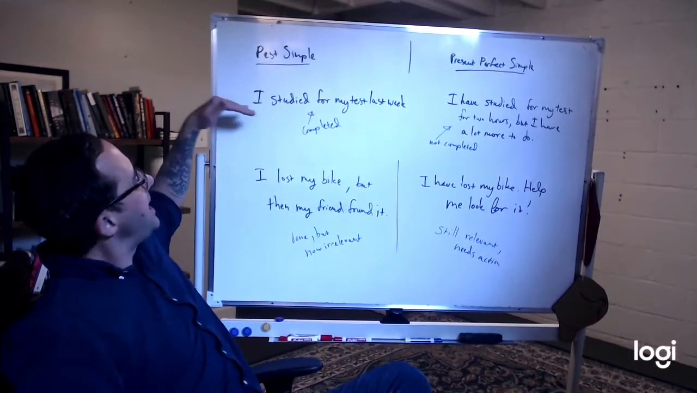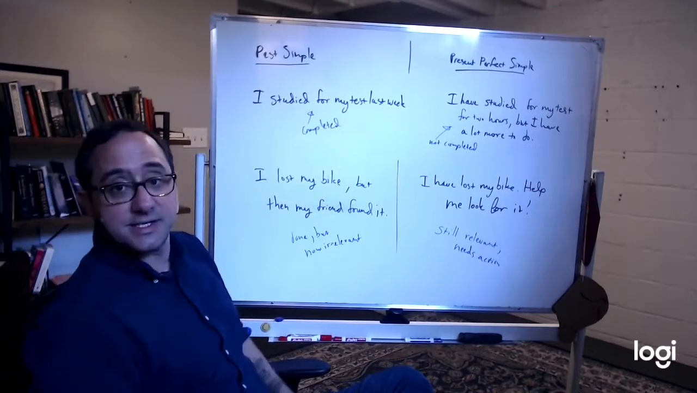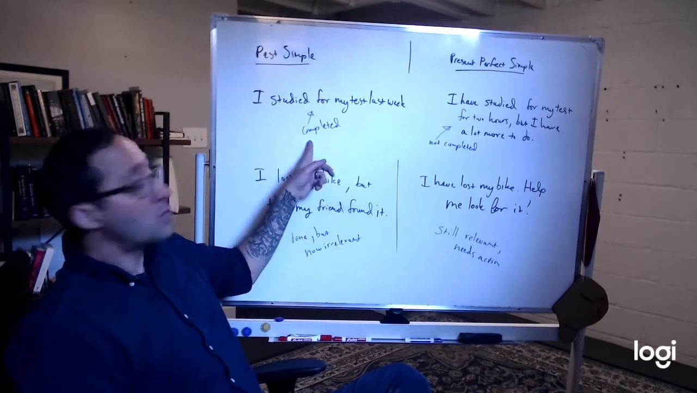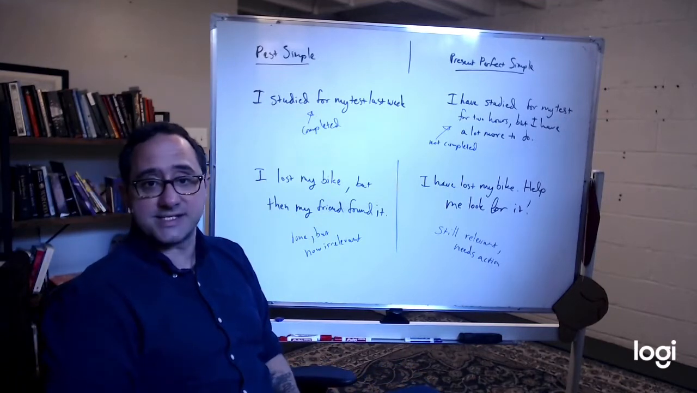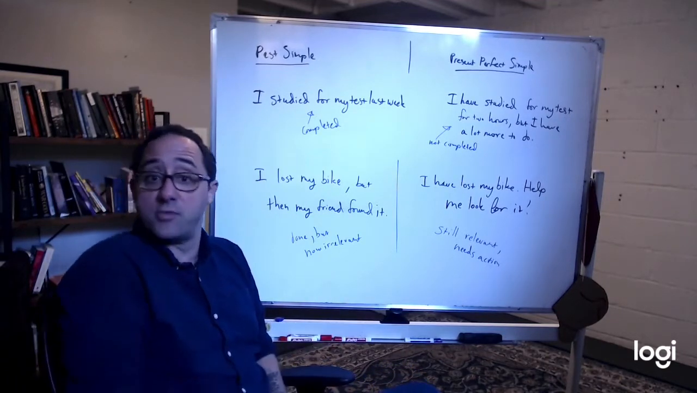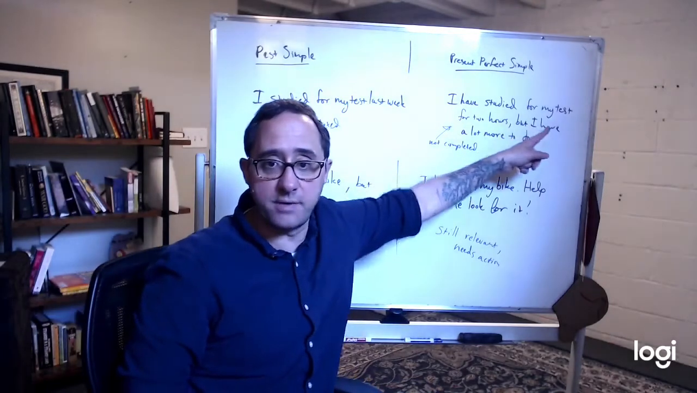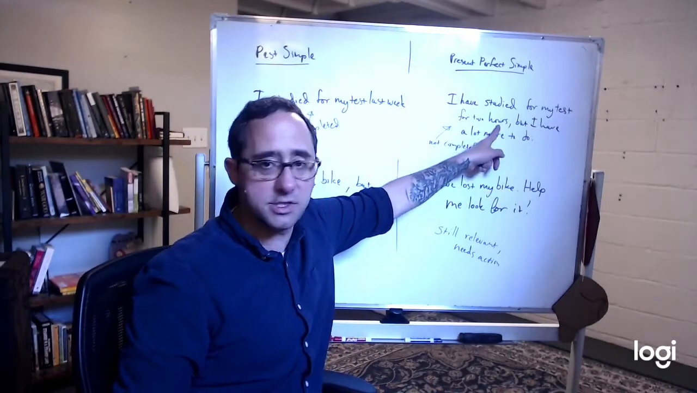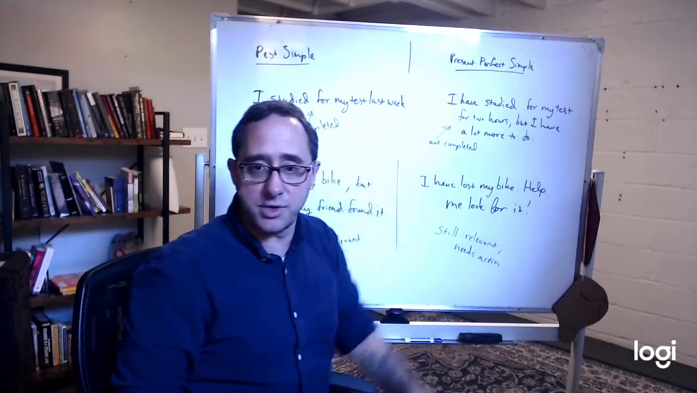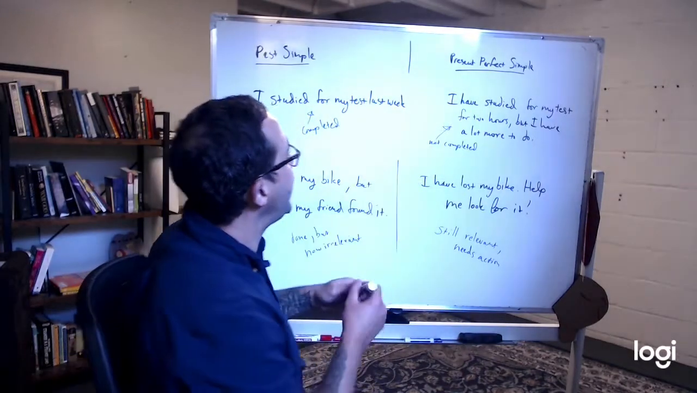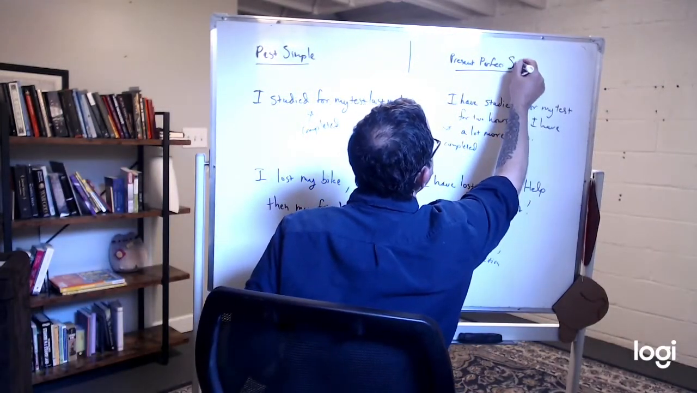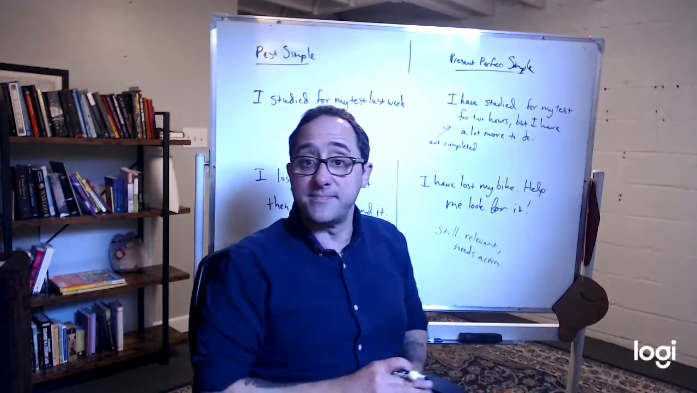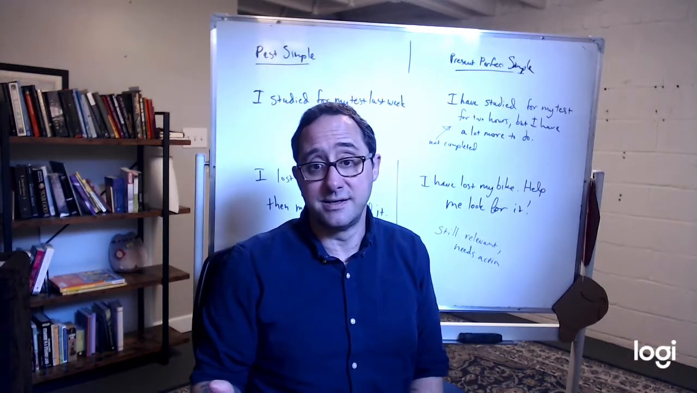Past simple. I studied for my test last week. We've completed that. We're done. I studied for my test last week. I don't need to study anymore. I'm ready. I have studied for my test for 2 hours, but I have a lot more to do. So we can use present perfect. Oh, I'm sorry, this is not simple. Oh yeah, present perfect simple. Yep. We can use this for something that we're not done with yet.